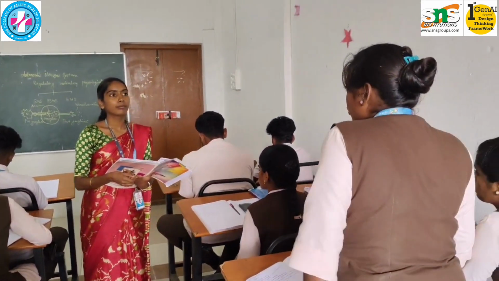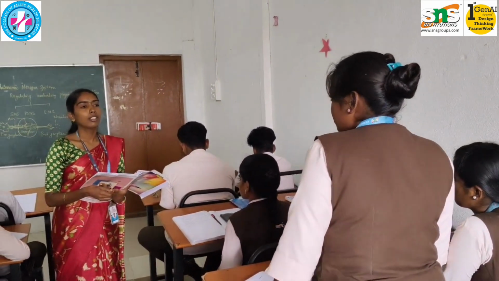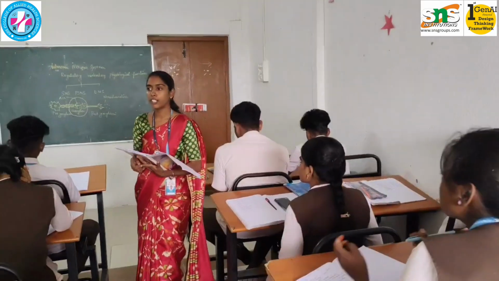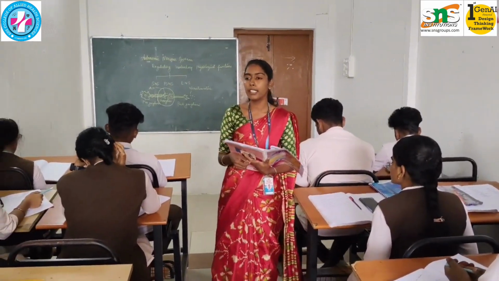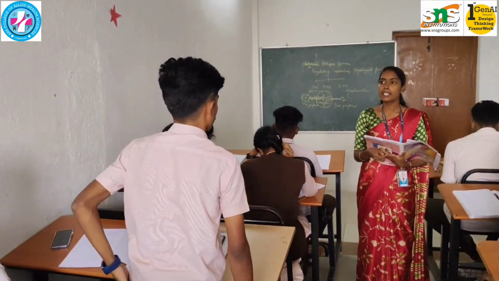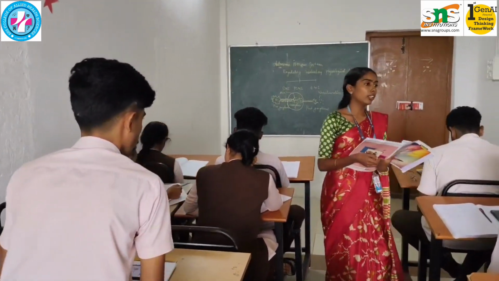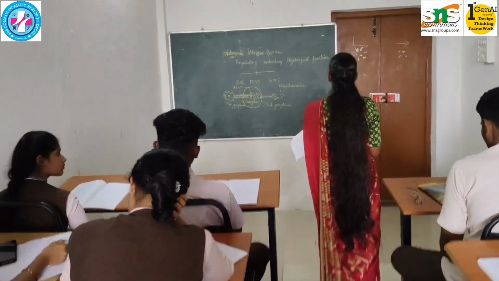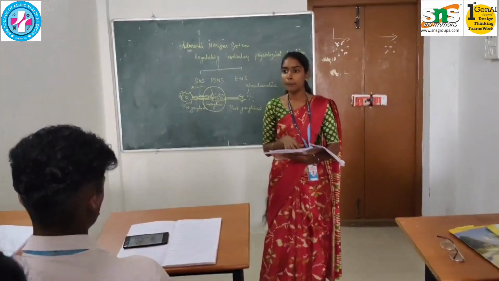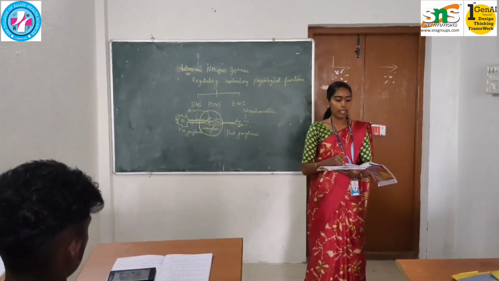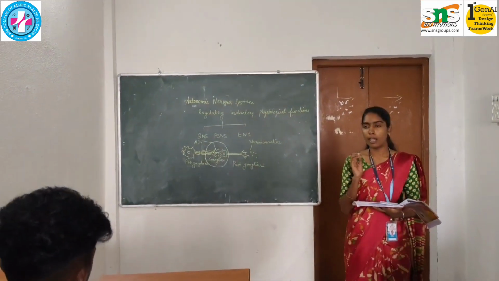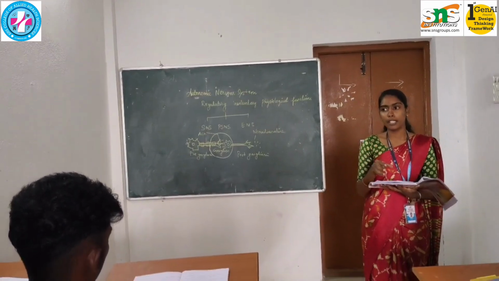Next is stimulates glucose production and release, whereas the parasympathetic stimulates secretion. These are the major common functions of the sympathetic and parasympathetic nervous systems. Both have opposite effects.